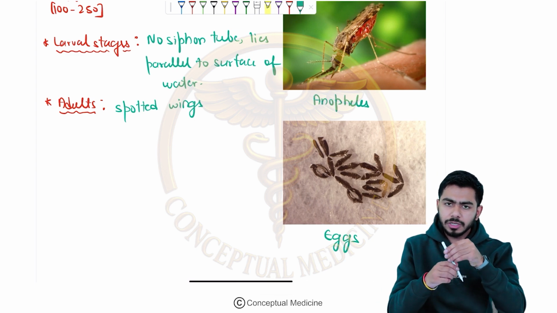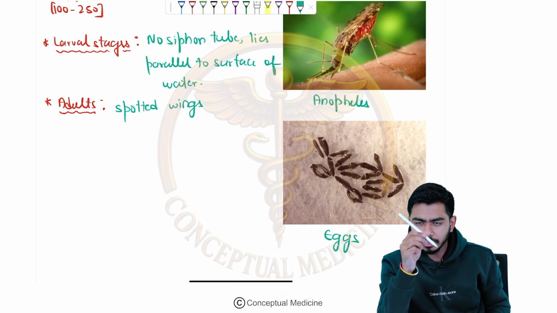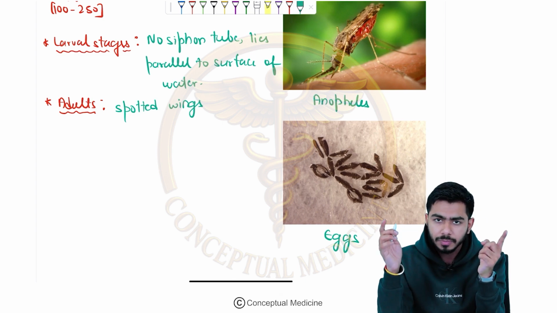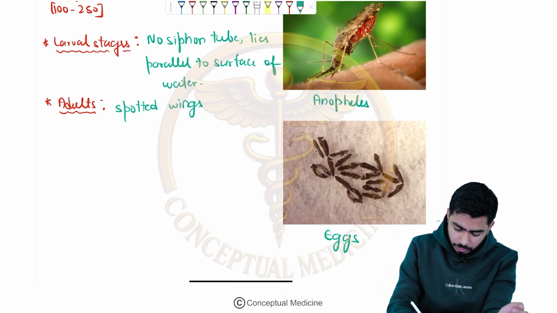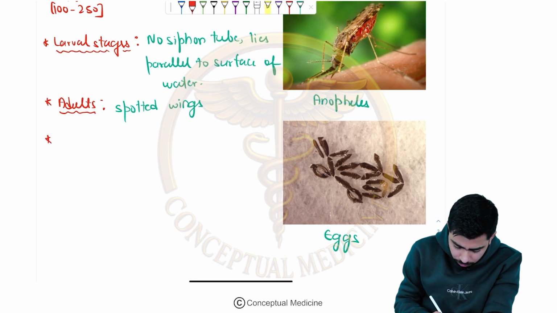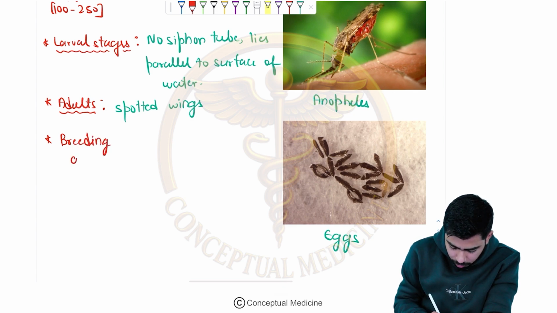One differentiating feature is the sitting position, that is, head low, rear high. And the next point is spotted wings, right? They are the distinguishing features. That's why it becomes very important for the exams as well. Then we shall talk about the breeding areas.